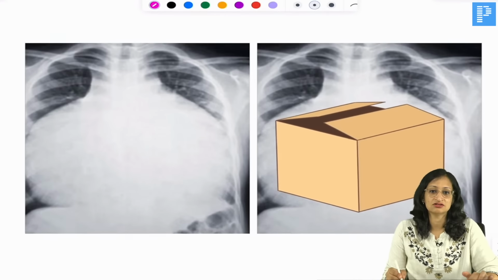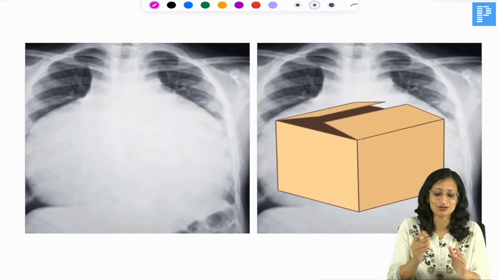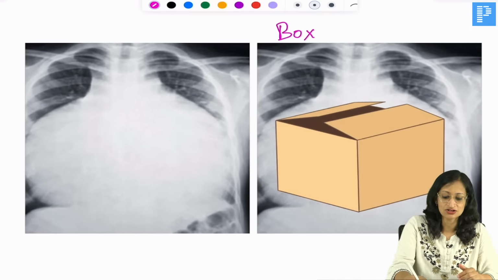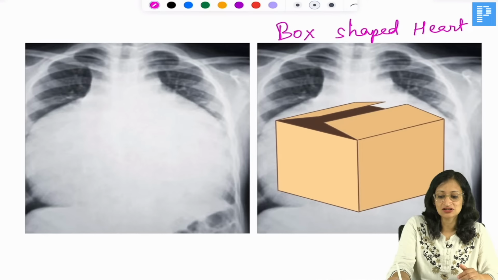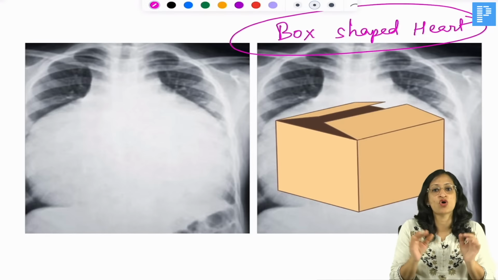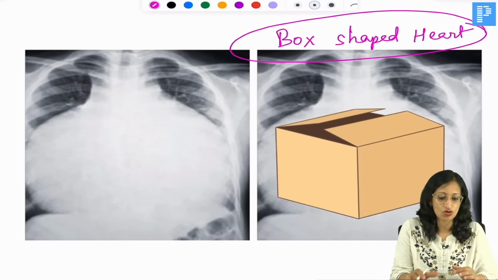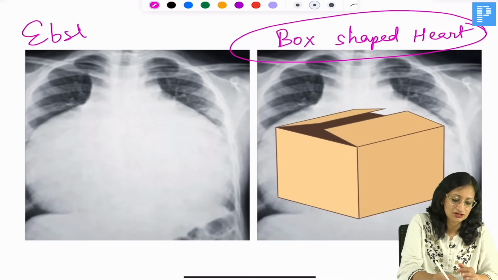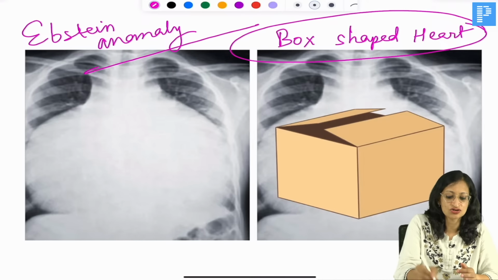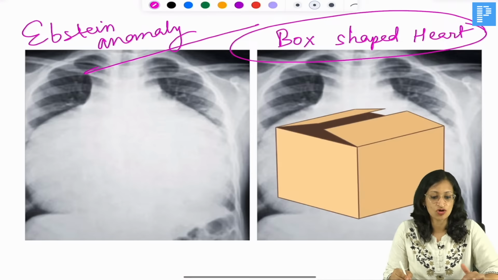What do you see here? So, I have already drawn it for you. So, it is a box-shaped heart. And in which condition do you see a box-shaped heart? Which congenital heart disease? There is huge cardiomegaly. It is known as box-shaped heart. So, it is called Epstein anomaly, where there is the abnormal tricuspid valve, there is atrialization of the right ventricle.